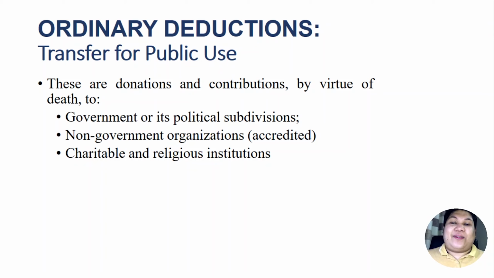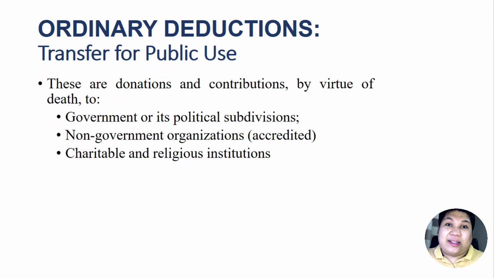Take note that these organizations, the NGOs, and charitable institutions or religious institutions should be duly accredited to be qualified for deduction. Provided that this transfer, this donation, should be indicated, stipulated expressly in his last will and testament.